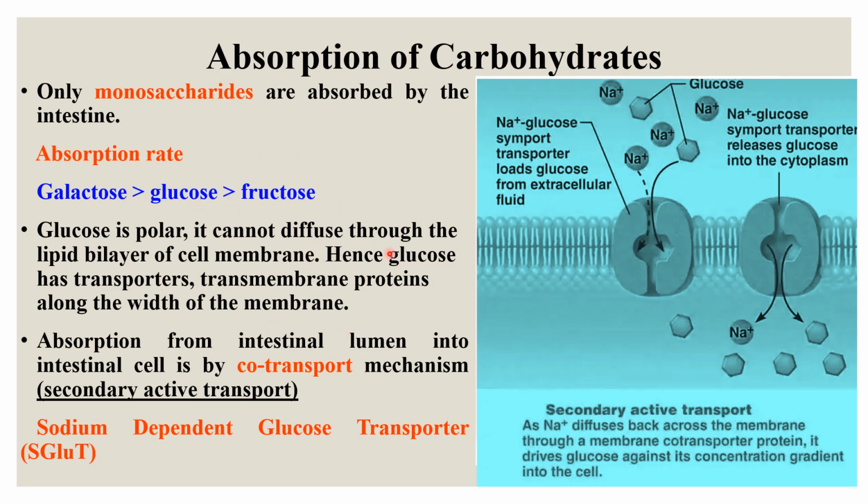Glucose is polar, so it cannot diffuse through the lipid bilayer of the cell membrane. Hence, glucose has transporters, transmembrane proteins along the width of the membrane. Absorption from the intestinal lumen into the intestinal cell is by a co-transportation mechanism, a type of secondary active transport. There are specialized channels meant for this, the sodium dependent glucose transporter channels, the SGLT channels. Type 1 channels are available here, and these are co-transporters, and this side is always the intestinal lumen.